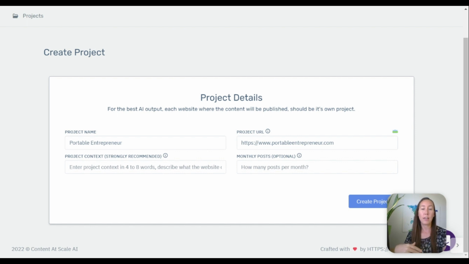And lastly, you can put in a number of monthly posts. What this will do is, on your dashboard, give you a little progress bar to show you how far along you are in creating all the content for that month. So once we pop this in, we'll click Create Project.